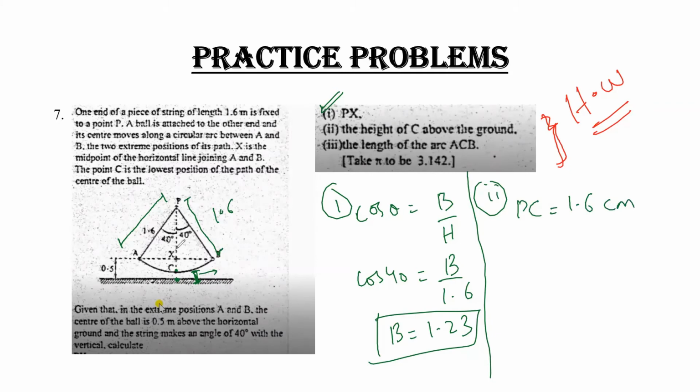And the value of PX we have calculated, that is the value of PX which is equal to 1.23 centimeter, which was basically this base. If I want to find CX, I have to subtract it, that means CX equals PC minus PX, that means 1.6 minus 1.23. I'll get my answer, which is 0.37.